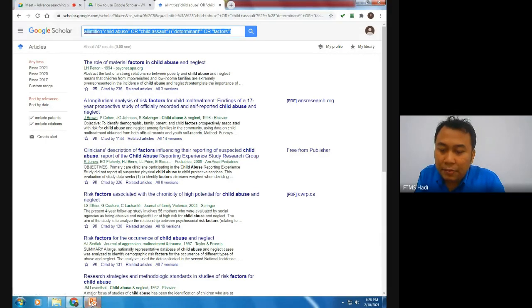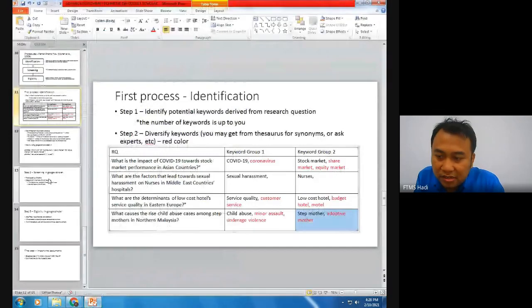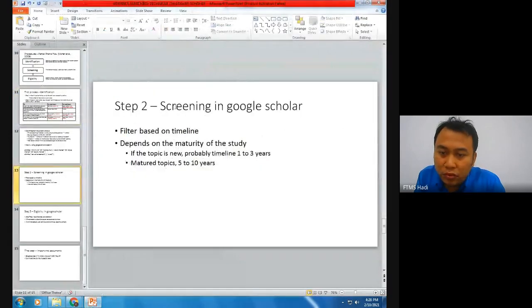Let's go for the second one, which is screening. Step 2, which is screening. You need to filter based on the timeline. It depends on the maturity of your study. If the topic is new, probably a timeline between 1 to 3 years. If the topic is quite matured, usually 5 to 10 years.